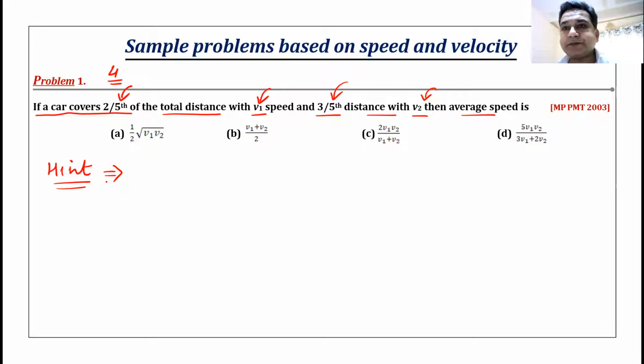Anyone with an answer? How are we going to do this? What is the hint? Can anyone give me a hint? How are you going to solve it? What you want to find is the average speed. Remember, we call average speed by this letter and a dash. Average speed. What is average speed?